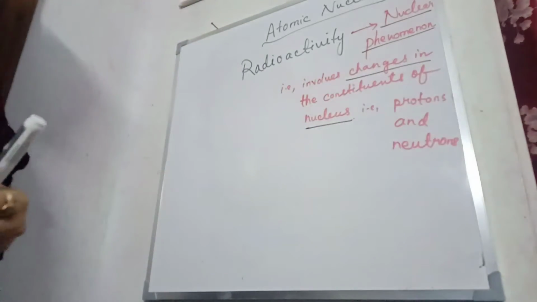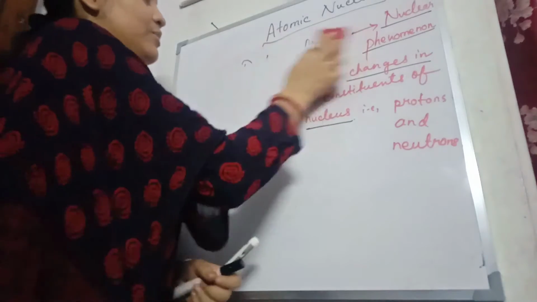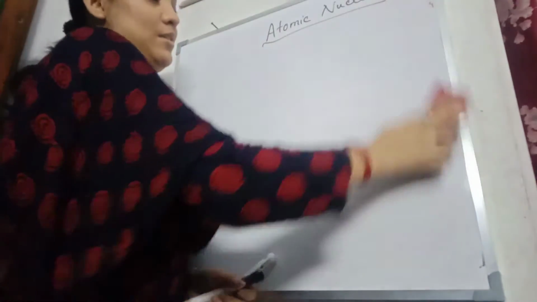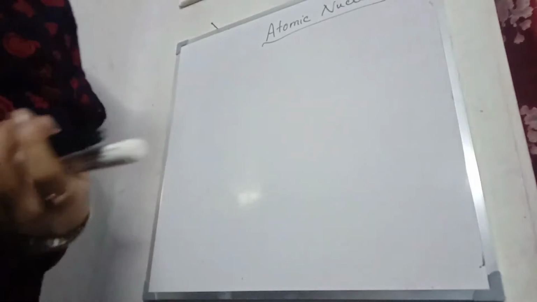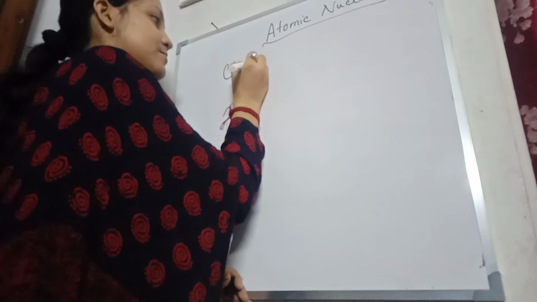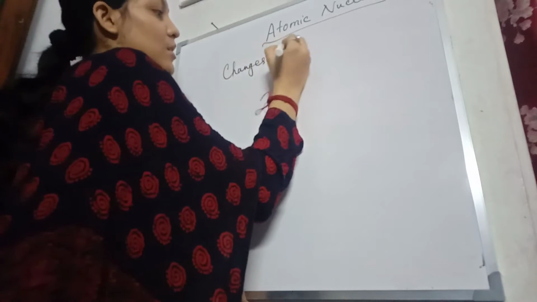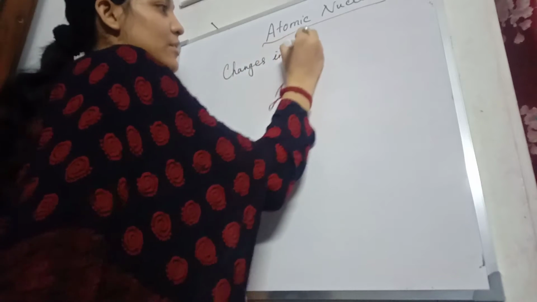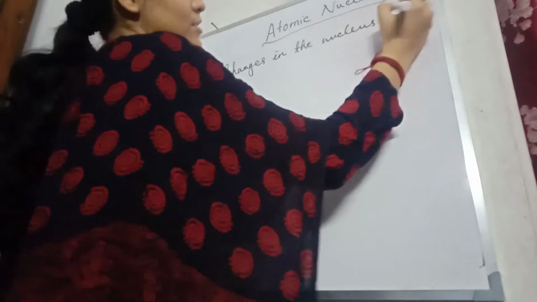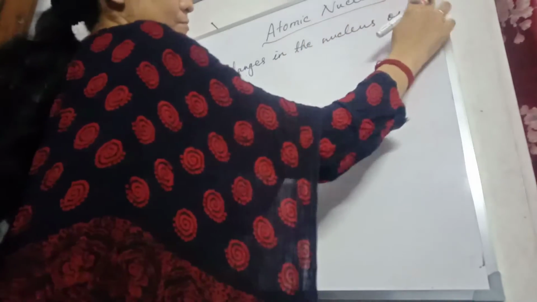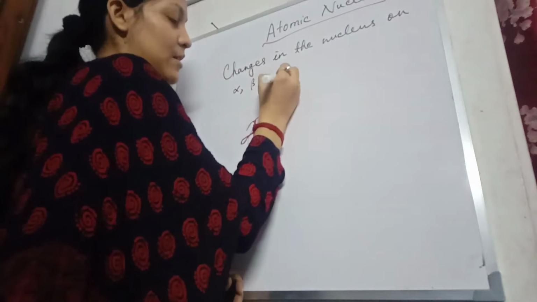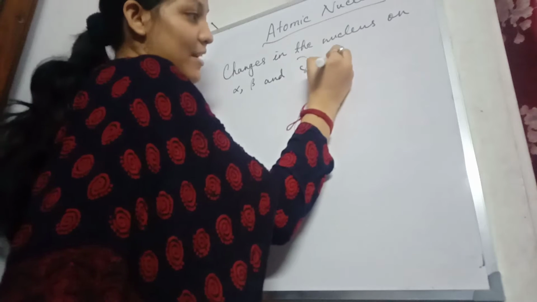Now we'll come to the important part: changes in the nucleus on alpha, beta and gamma emission.